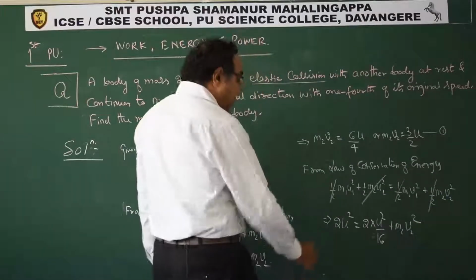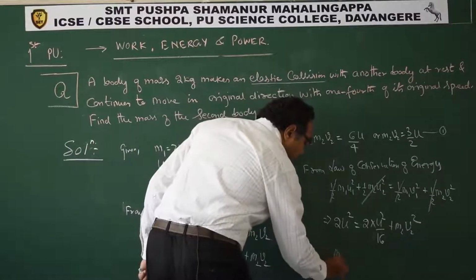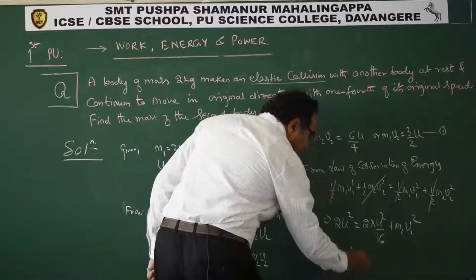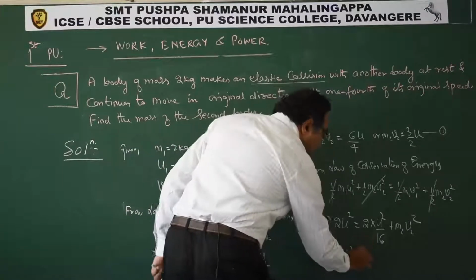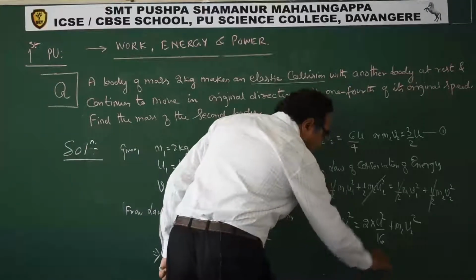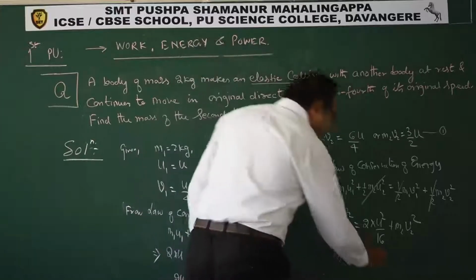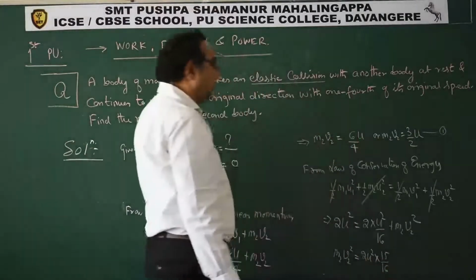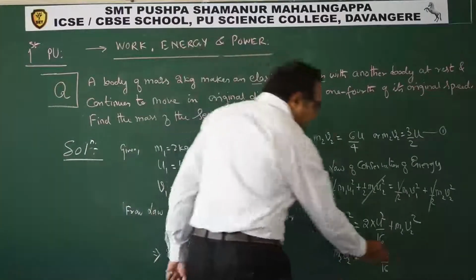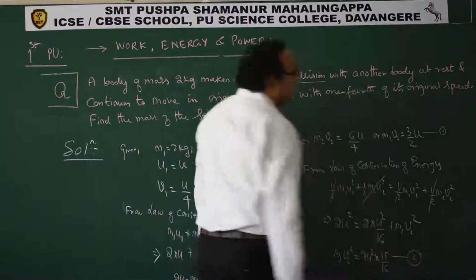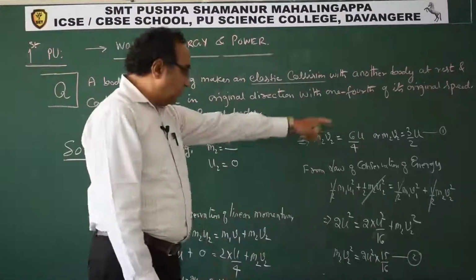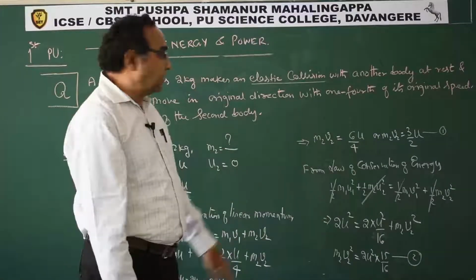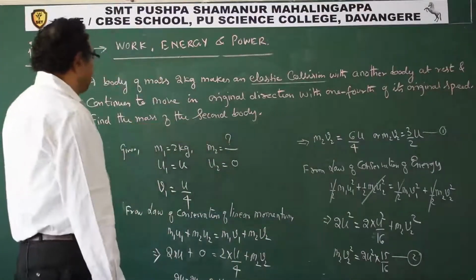So what we get now, m2 v2 square is 2u square, I will take common, into 1 minus 1 by 16 is 15 by 16. This is what we get. Second equation. Solve these two equations and get the value of mass.